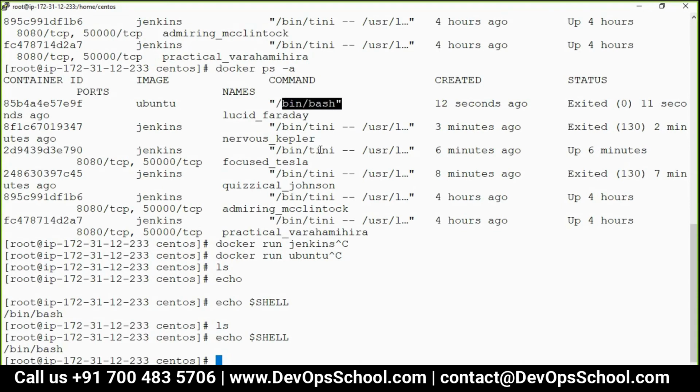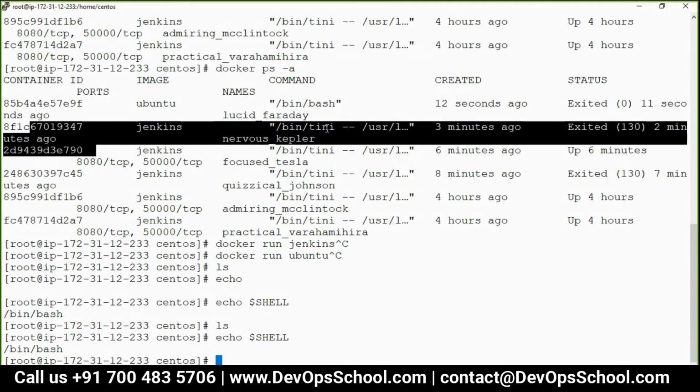But here, what was happening? The developer who developed the Jenkins image was not allowing it to exit at all. He is saying, okay, run bintini with some user parameters, but never exit. So bintini was never exiting, and because of that, the container was running.